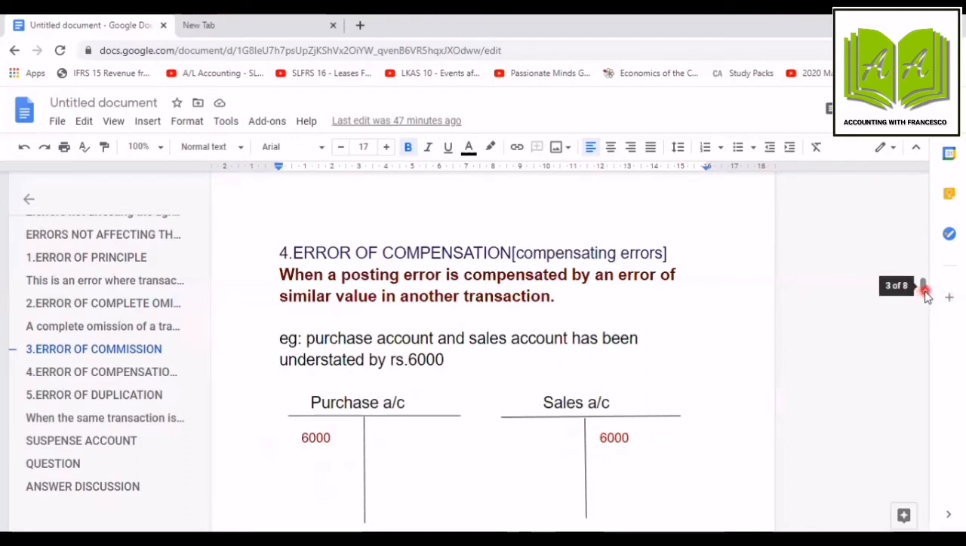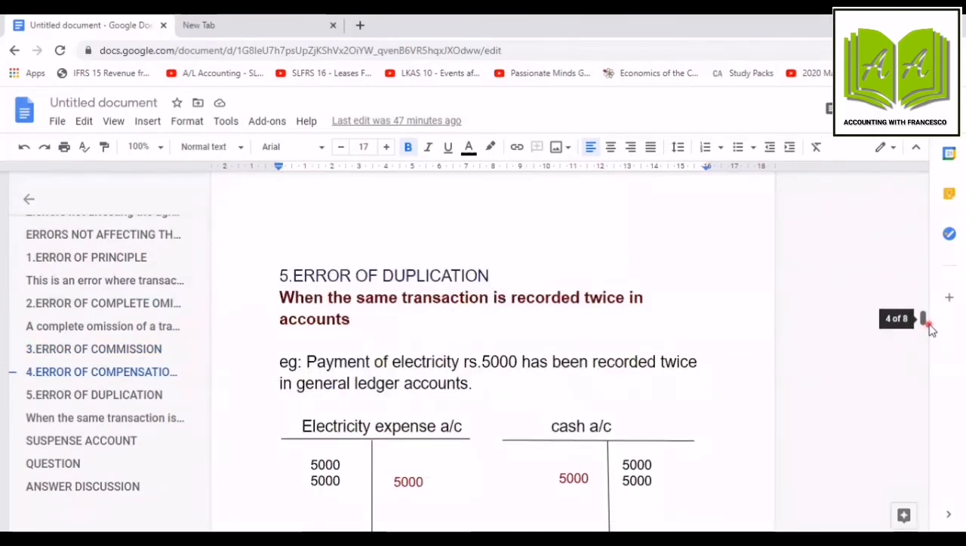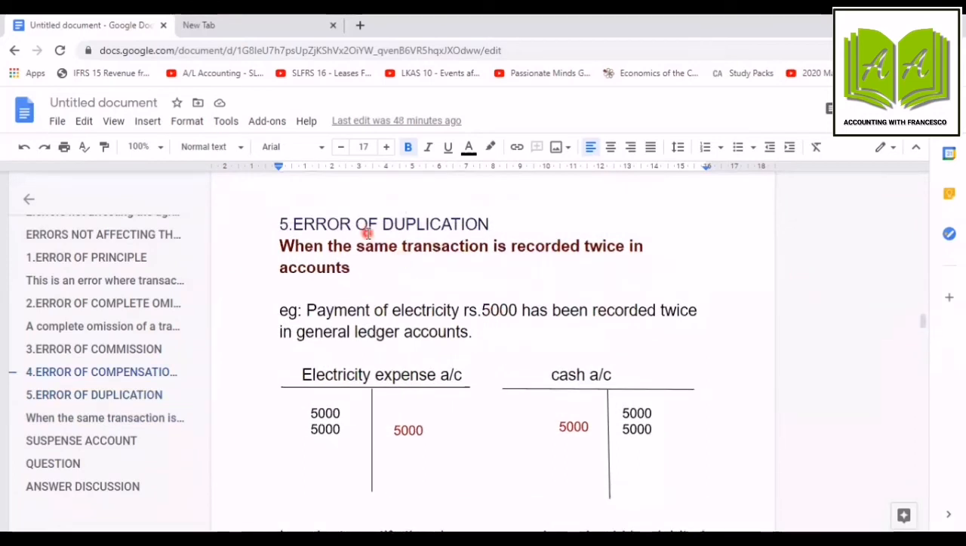How to write the journal entry? Purchase account debit 6,000, sales account credit 6,000. Then you can write the narration: being rectifying purchase account, sales account figures understated by rupees 6,000, or simply being rectifying error of compensation. Let's move to the other error, error of duplication. When the same transaction is recorded twice in the accounts. Let's understand this with one example.